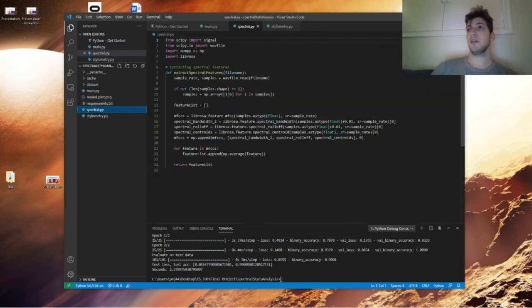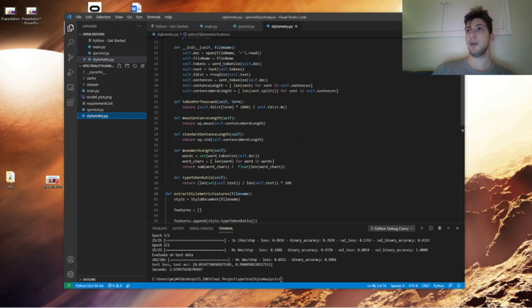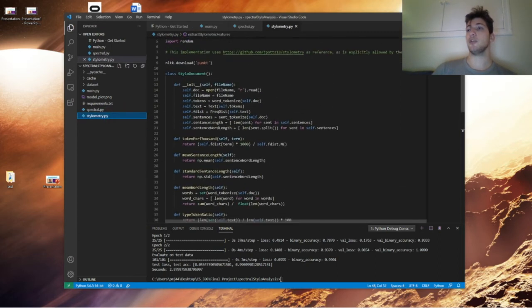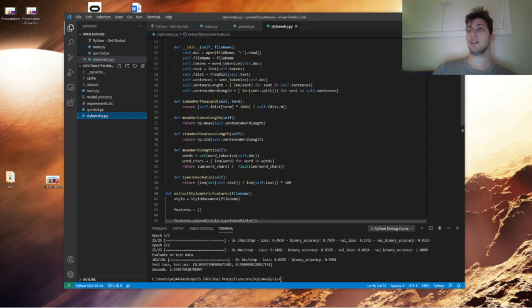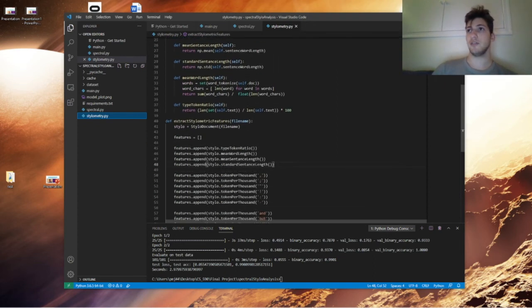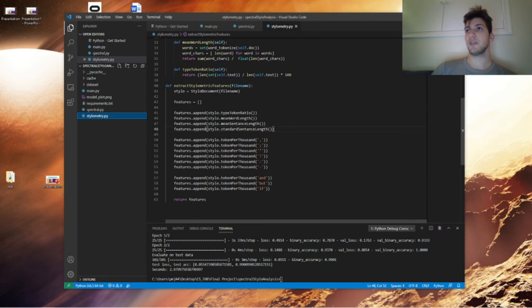Spectral.py uses the Librosa library for audio processing to extract these features from my audio sample, and stylometry.py, which just goes through the corpus and extracts any features that I've demarcated. Things like the tokens per thousands for punctuation, and if but, mean sentence length, like I discussed previously.